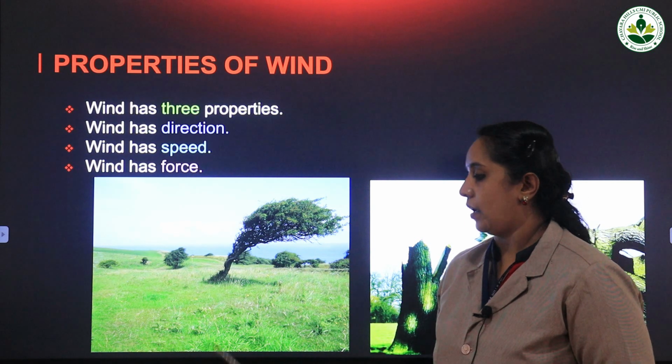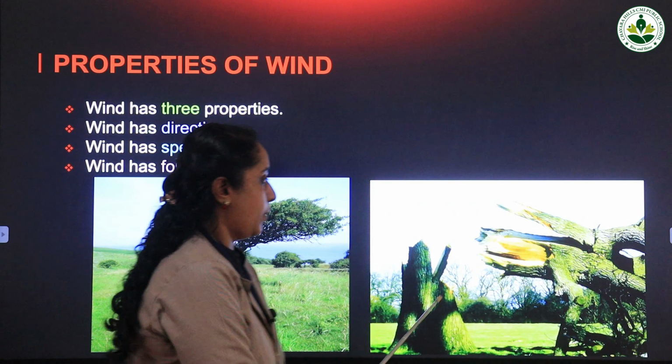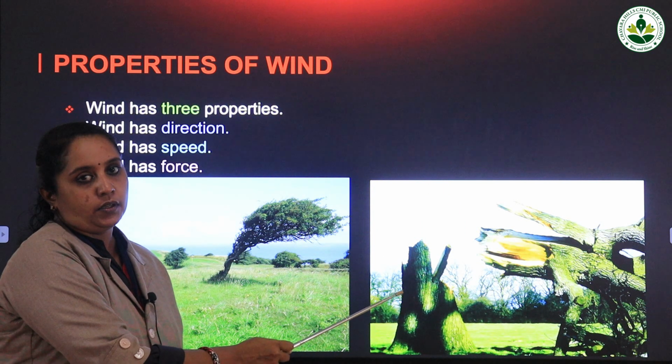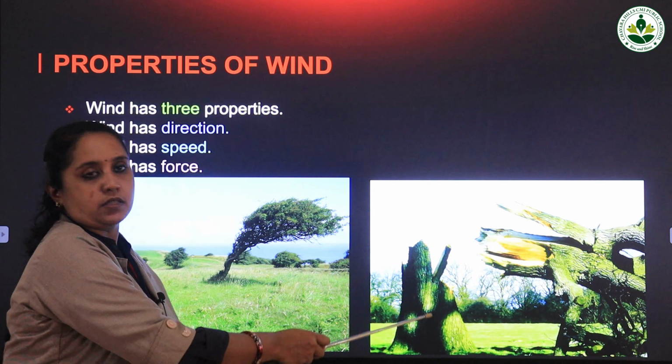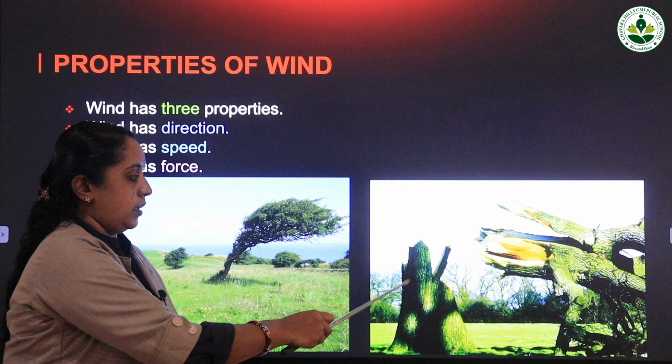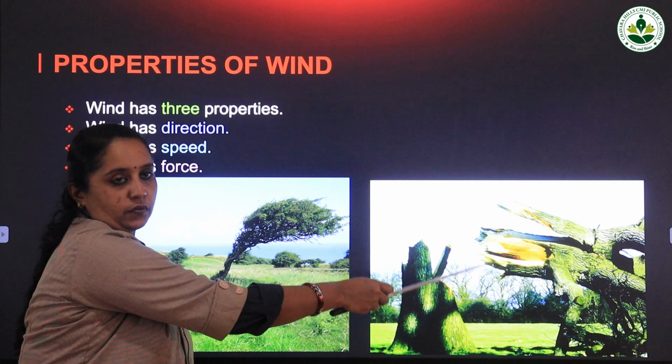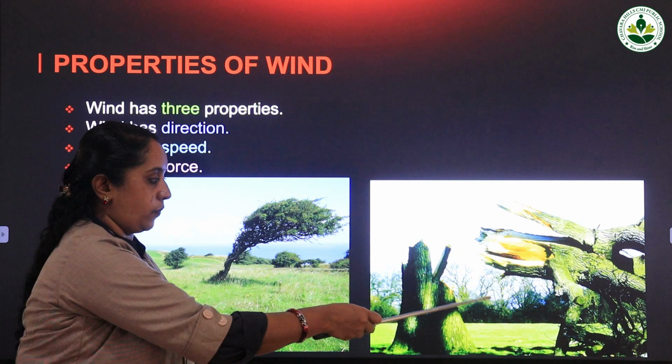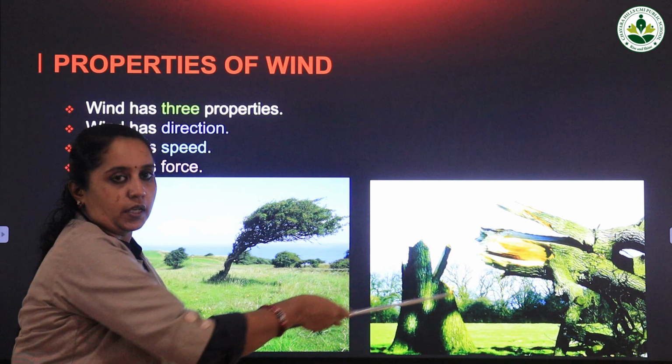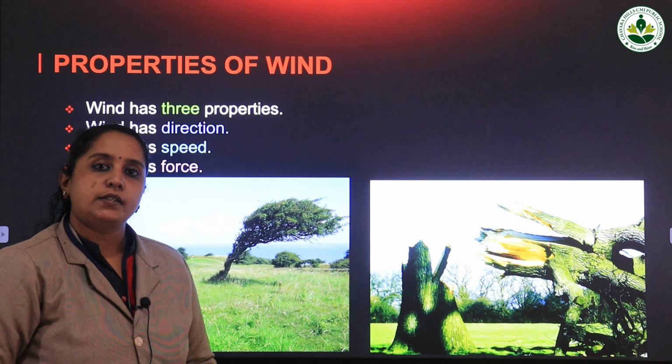Okay. Now see the second image. What happened here? You can see that the tree has broken down. That is, you can see the upper part of the tree has broken and fallen off. There are two parts of the tree now. How did it occur?